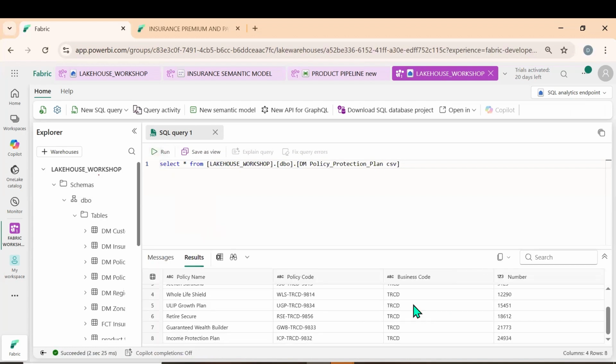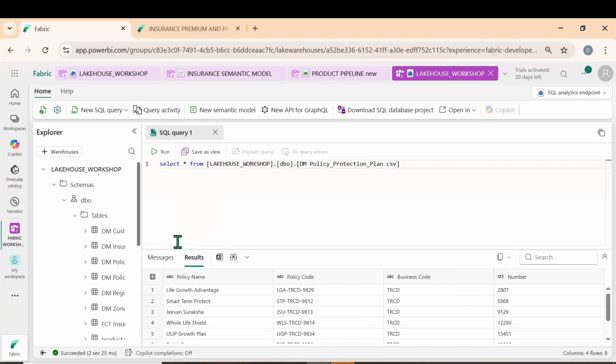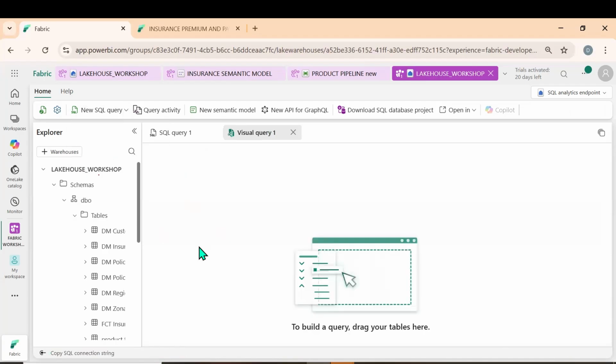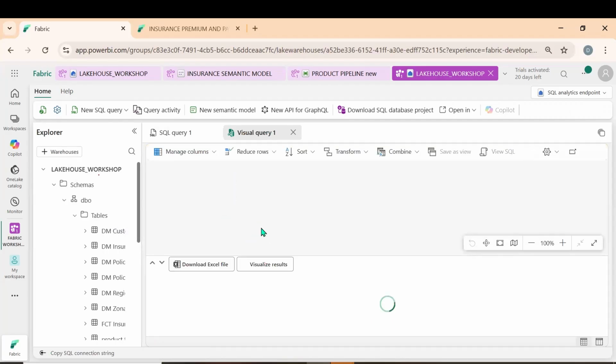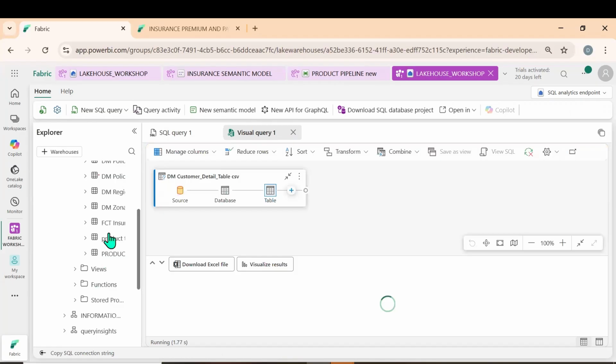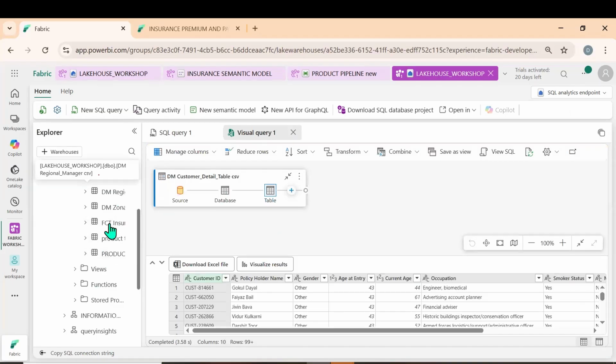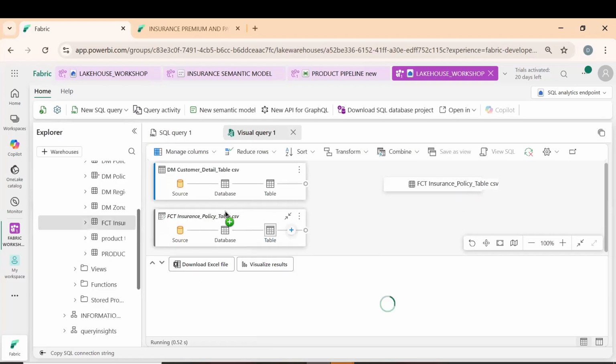Now you see it is loaded. The data is loaded. Okay, so I can also go here, new SQL query, or I can go for SQL visual. We can go for SQL visual. So I can click on this. Okay, now you see we get it in the format of, okay, fact table. So I can get the fact table also, fact insurance table. Yeah, we got it already.